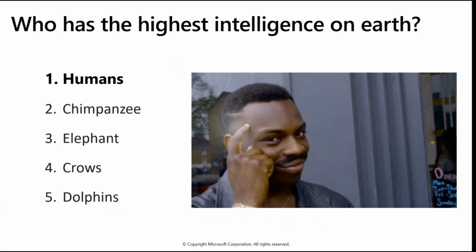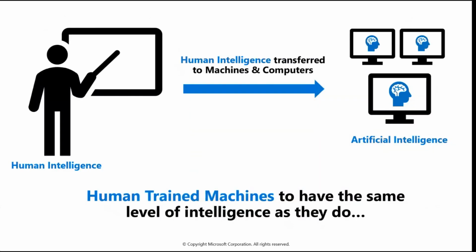So what humans did is transfer human intelligence to machines and computers. They wanted to reduce the overhead, to reduce the work pressure, so they transferred intelligence to the machine, so that it has the same level of intelligence as they do. Okay, so humans have intelligence that is called natural intelligence, and they transferred intelligence to the machines, to the computer, and of course that kind of intelligence is called artificial intelligence.